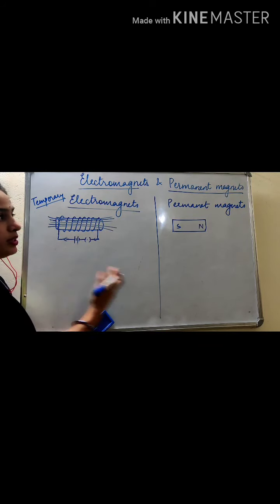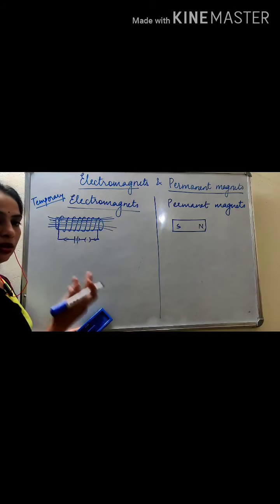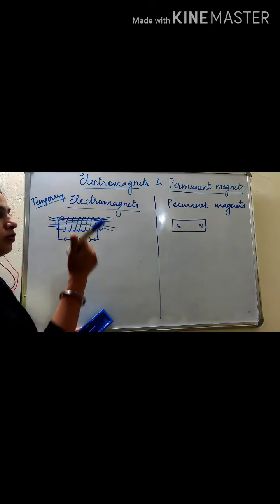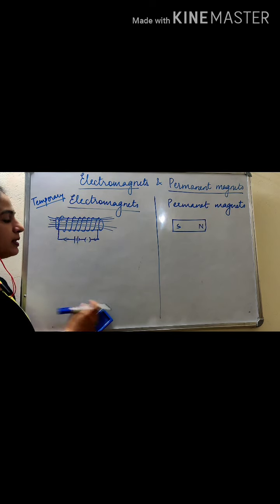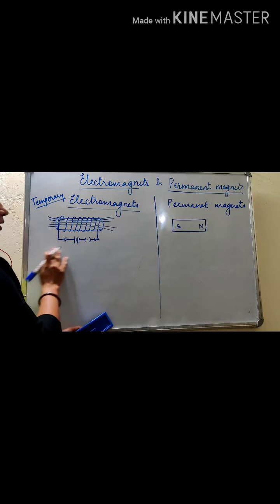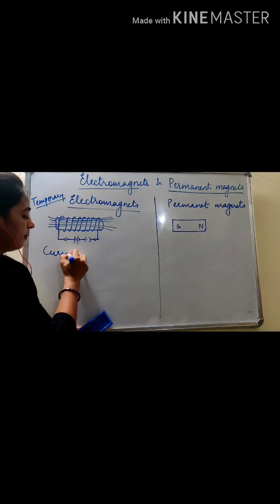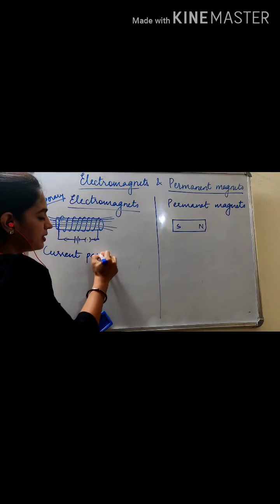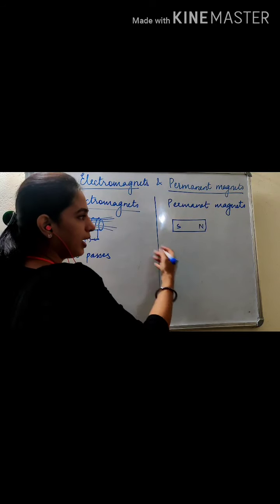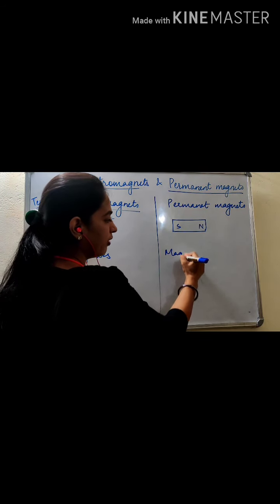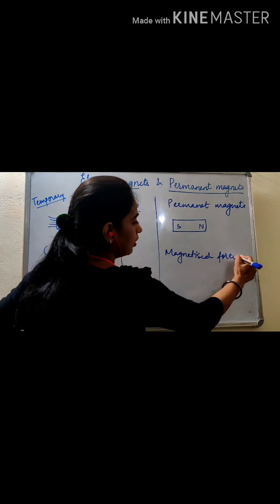Now, what is the difference between electromagnets and permanent magnets? This is a very general question asked in the boards. One, electromagnets are temporary magnets, permanent magnets are permanent. Two, electromagnets behave as magnets as long as current passes through them, while permanent magnets have magnetism forever. They are magnetized forever.